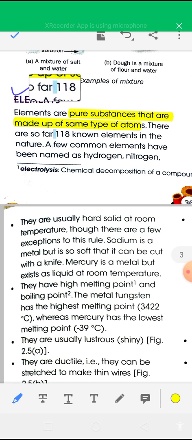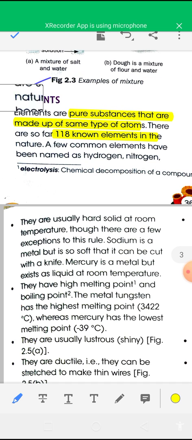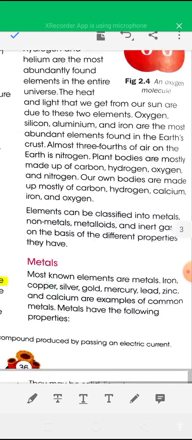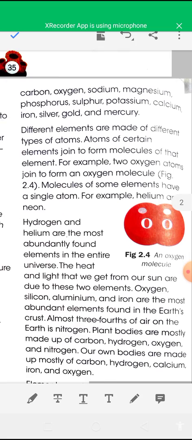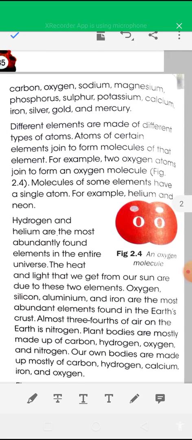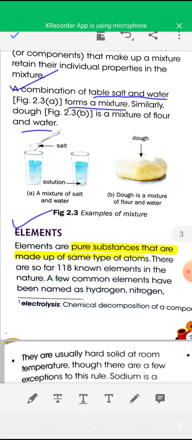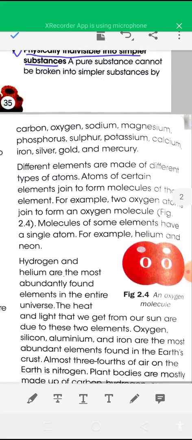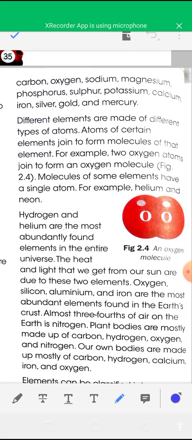There are almost 118 elements, and out of these 118 elements, almost 92 are found naturally in nature, and the rest of the elements are man-made. Common examples of elements: hydrogen, nitrogen, carbon, oxygen, sodium, magnesium, phosphorus, silver, gold, mercury, iron. All these are examples of elements, and different elements are made up of different types of atoms.